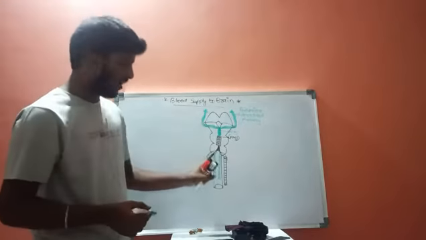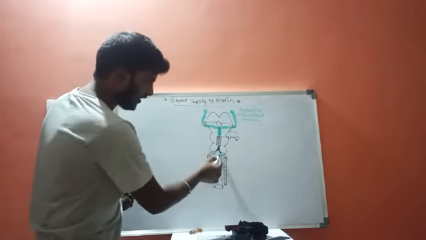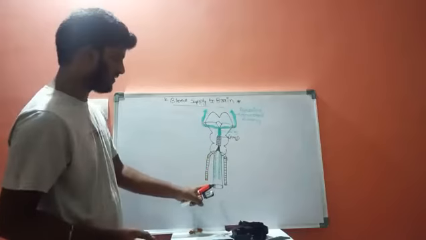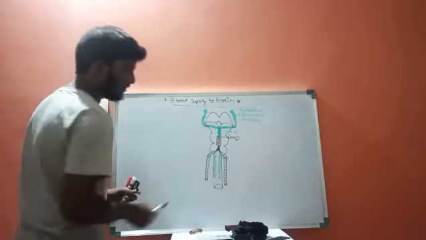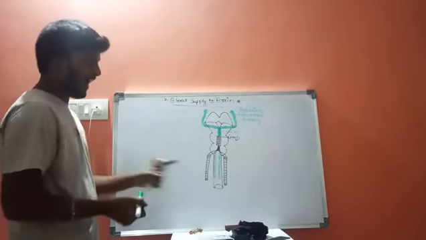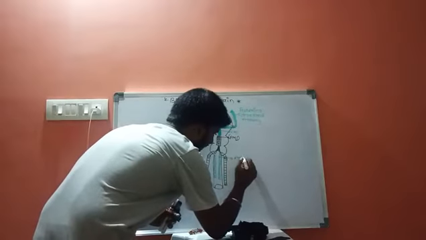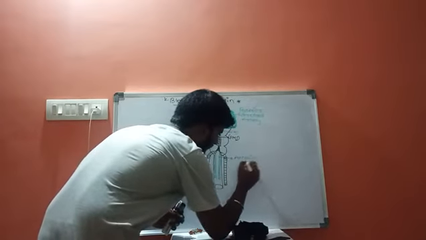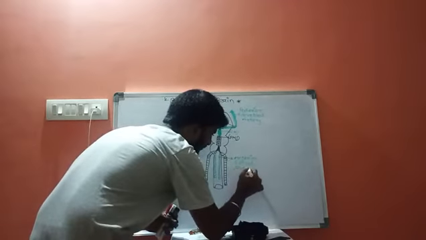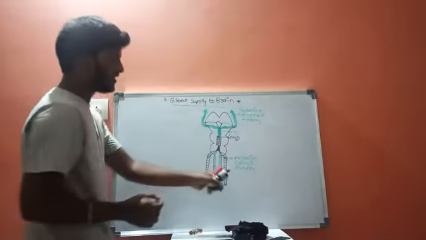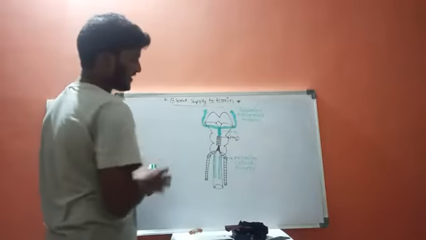From this junction of vertebral arteries, some amount of these arteries will come towards the lower side, that is towards the spinal cord. This special type of artery is called the anterior spinal artery.